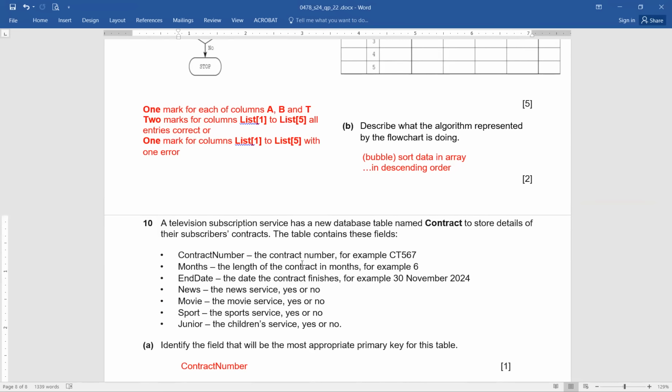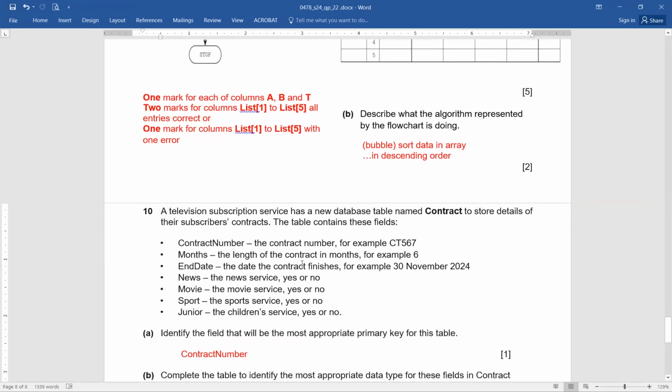The table contains these fields: contract number, for example CT567; months, the length of the contract in months, for example 6, be very cautious about the values; end date, the date the contract finishes, for example 30th November 2024; news, the news service, yes or no; movie, the movie service, yes or no; sport, the sports service, yes or no; junior, the children's service, yes or no. Any issues?